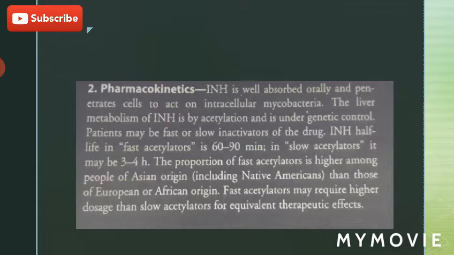Pharmacokinetics. Isoniazid is well absorbed orally. It is given orally and it penetrates the cells to act on the intracellular mycobacteria. The liver metabolism of INH is by acetylation. Acetylation is the metabolism of this isoniazid, and it is under genetic control. Some patients are fast acetylators and some patients are slow acetylators. In case of fast acetylators, the half-life is 60 to 90 minutes. In case of slow acetylators, it may be 3 to 4 hours.